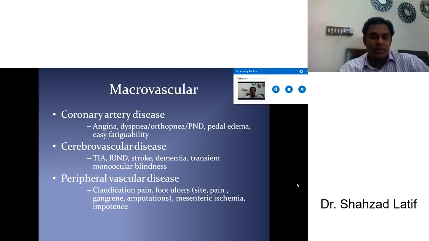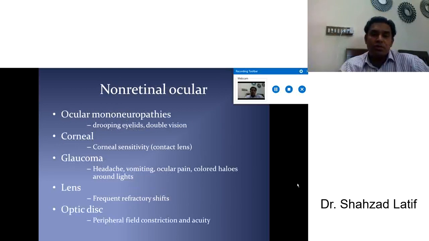You will ask where it is located, which type of pain, is it gangrenous, any history of amputation, and mesenteric ischemia. It will be checked by taking history, by examination, and finally by a CT scan with IV contrast. Is there any history of impotence? You will ask, and think about peripheral vascular disease complication.